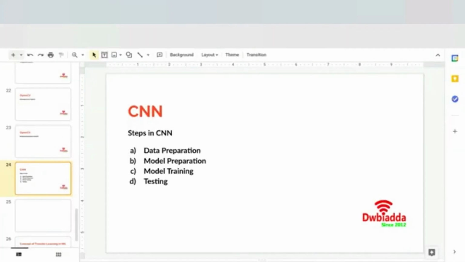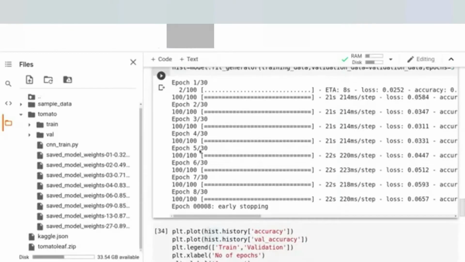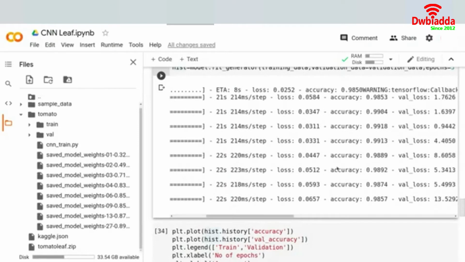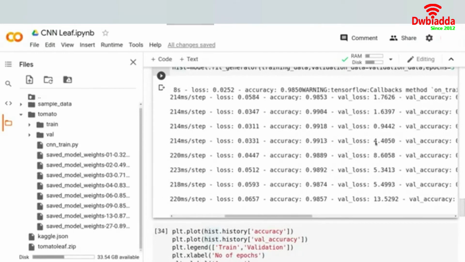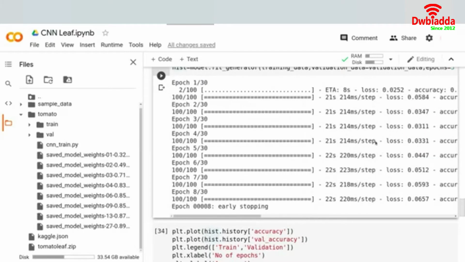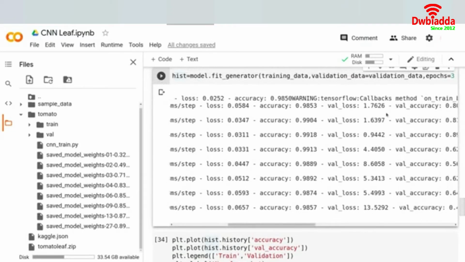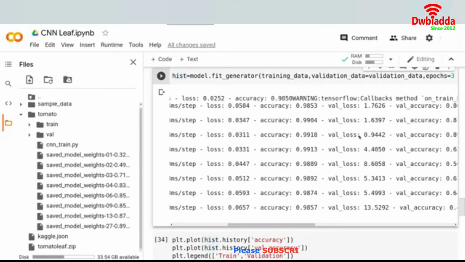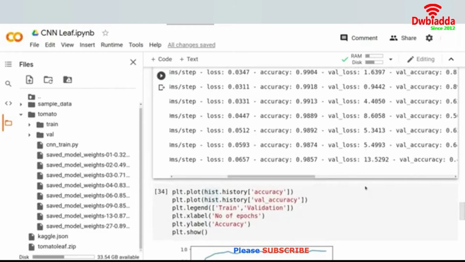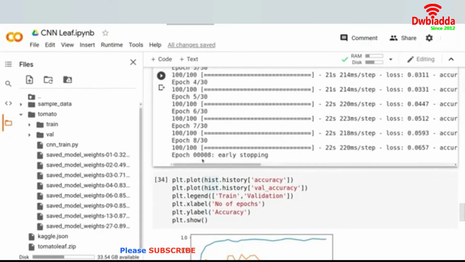I will fire up my Google Colab, and as you can see, from epoch number 4, our validation loss is not improving. The validation loss was becoming less, then it rose higher and higher. So it's not improving over these 5 epochs, and therefore the early stopping function has now been called, and it says okay, at epoch 8 we are now early stopping.